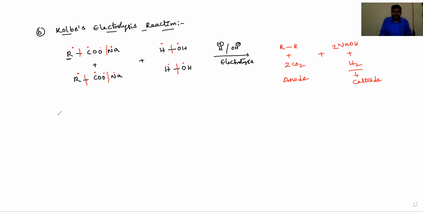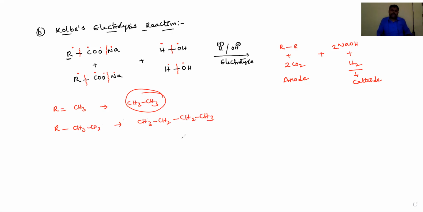If R is equal to a CH3 group, then the product is CH3-CH3. Dear students, if R is equal to CH3-CH2, an ethyl group, then the product is CH3-CH2-CH2-CH3, butane or n-butane. In this reaction also, CH4 methane cannot be prepared. Methane cannot be prepared, dear students. Only symmetrical higher alkanes can be prepared.